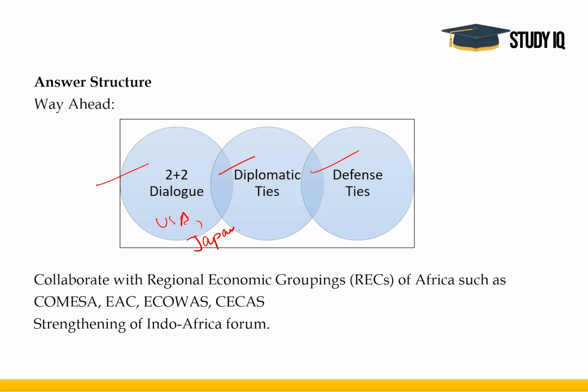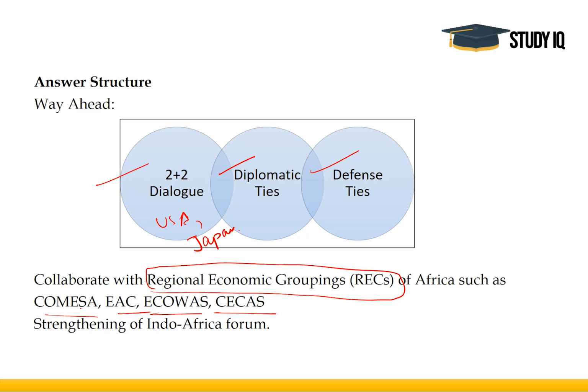Now, I want to mention one more thing over here. There are certain regional economic groupings of Africa, which you can remember. These can come in handy even in other papers: COMESA, EAC, ECOWAS, and ECCAS. So what do these stand for? This is the East African Community. This is the Economic Community of West African States. This is the Economic Community of Central African States.